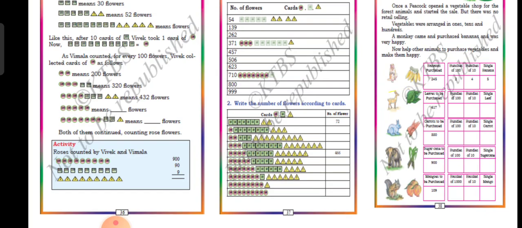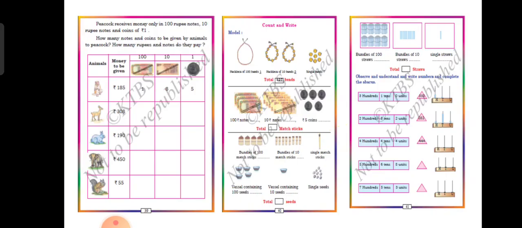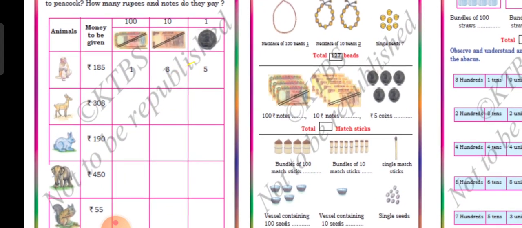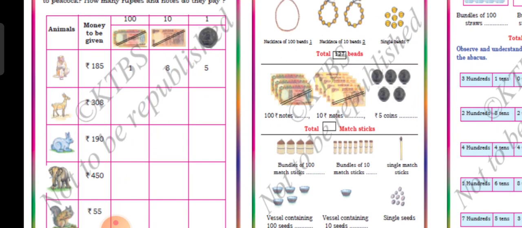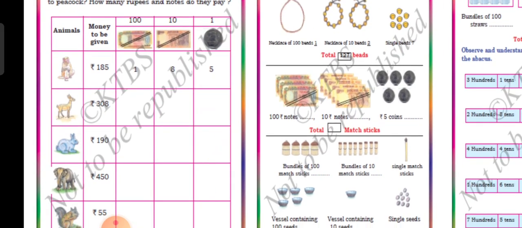Okay. So, for example, I'll tell you. Next one, in money counting, they have told you how to find this out. See here, in this money, 308. How do you write? In 100 rupees note you should write 3, 10 rupees note you should write 0, and 1 rupee coin you should write 8. Okay. So 190 means again here you should write 1, 9, 0.